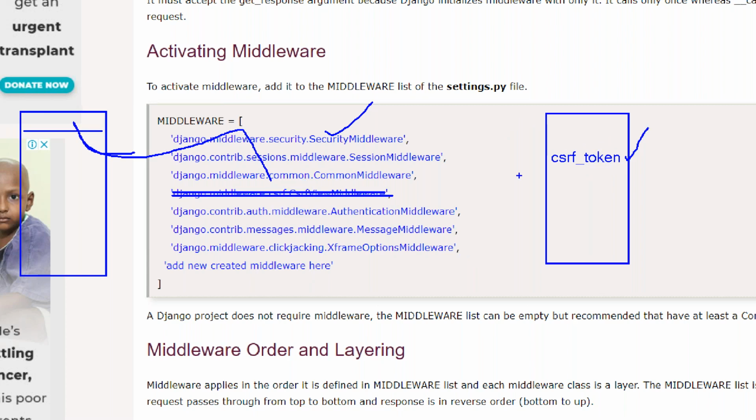Let us see now which one, messages. You can see the message middleware is there. Messages, generally, we can see at the time of login.